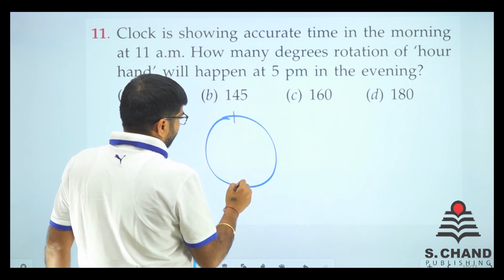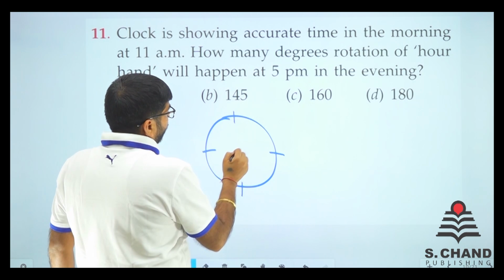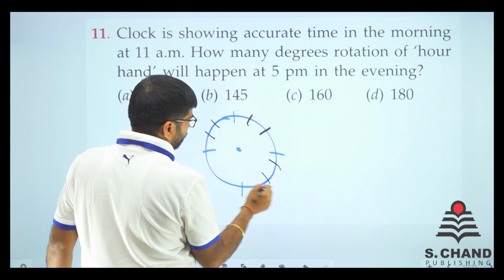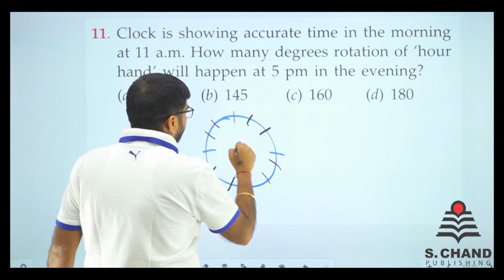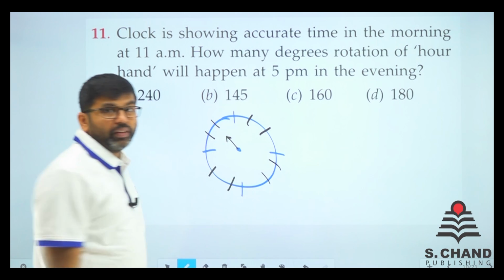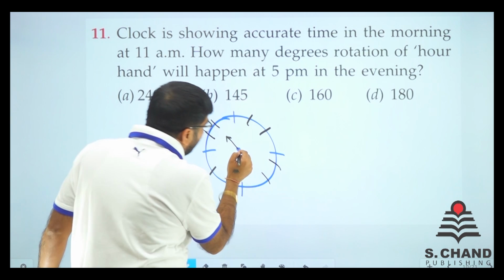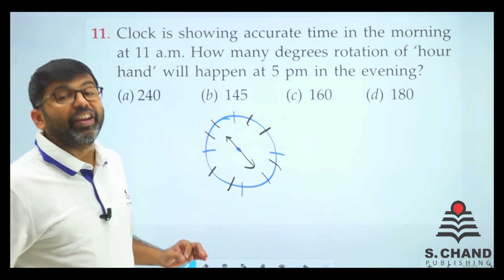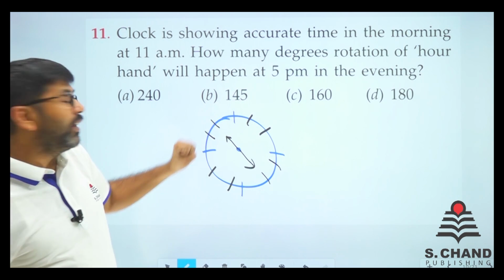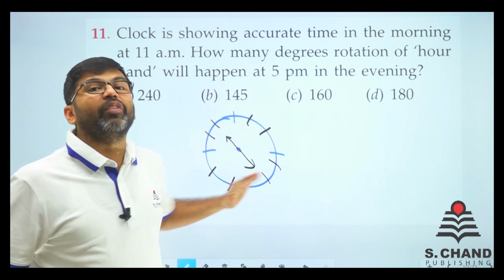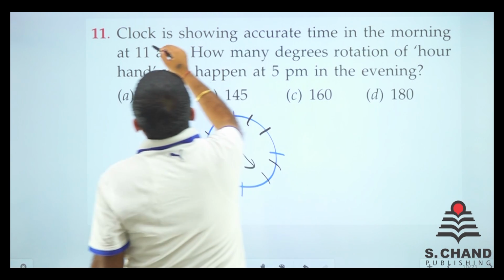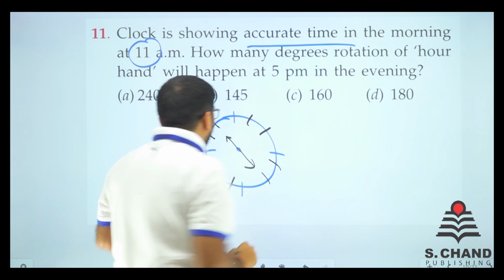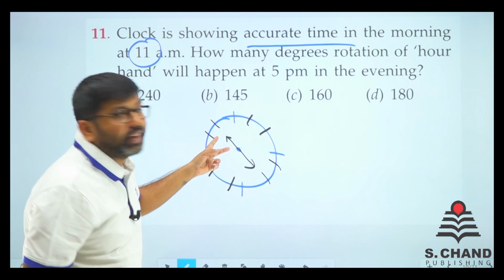See this, exactly at 11, this will be like this, and at 5 it will be like that. You can see it very clearly. Very simple question. I will make this question very simple. At 11 a.m. the clock is showing accurate time in the morning. So at 11 a.m. the hour hand is at 11.